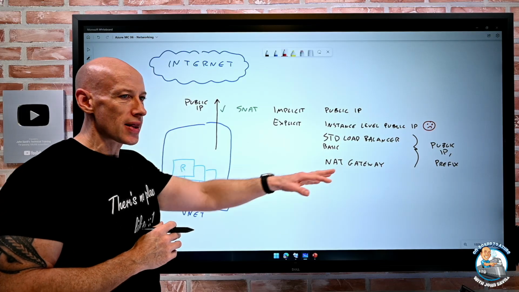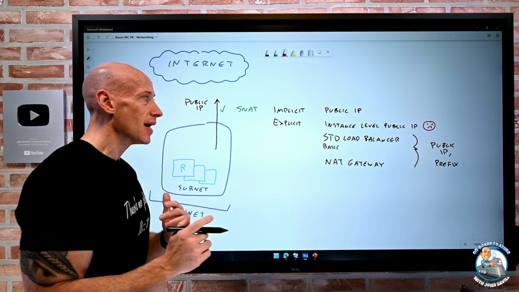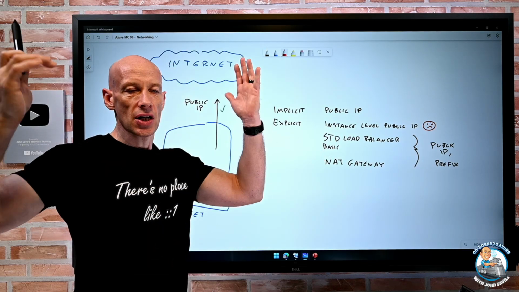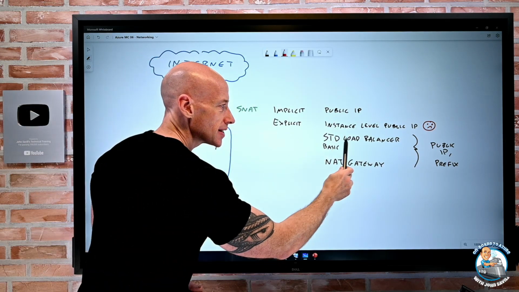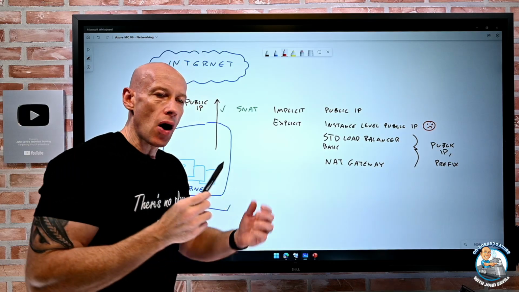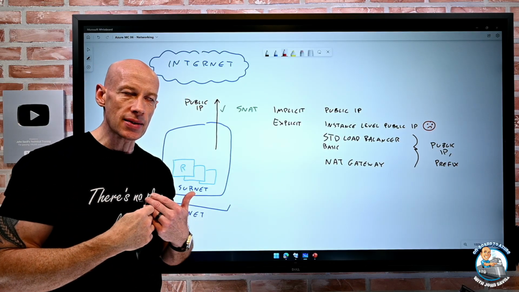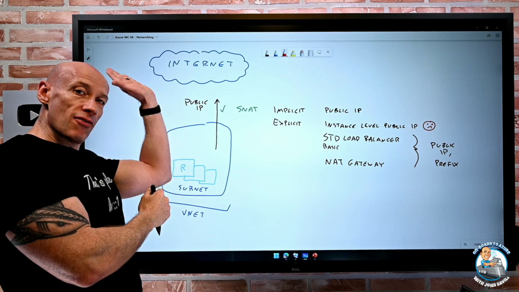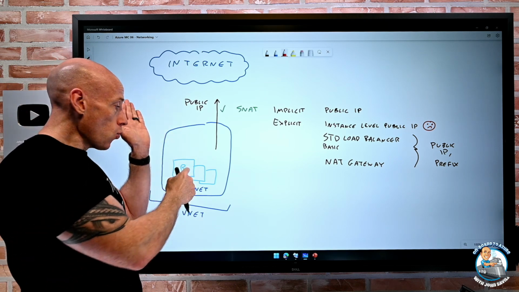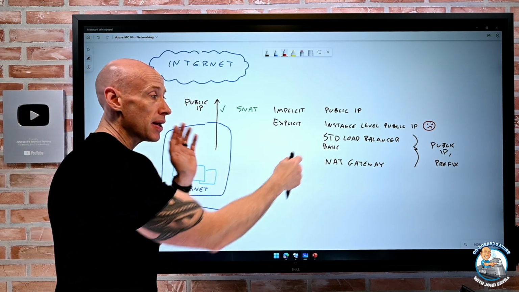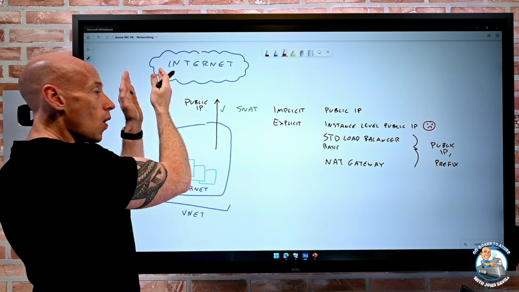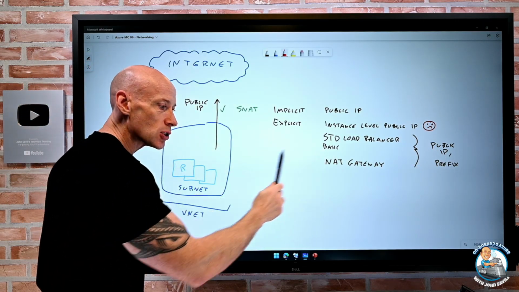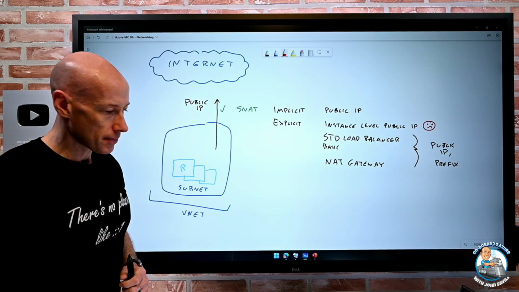Really, I want to use one of these to control it. And of course, the benefit here, with this implicit one, I have no idea what this public IP address is going to be. It's just something. Whereas with both the standard load balancer and a NAT gateway, I'm defining the public IPs. So if there are things behind these services that try and access some other thing on the cloud, I know what IP the request is going to be coming from, so I can actually whitelist that particular IP on that target service if I wanted to. So there's a lot of benefits with using those services.